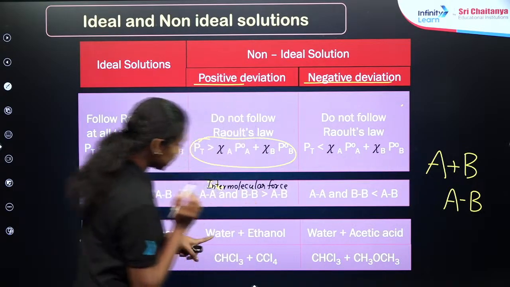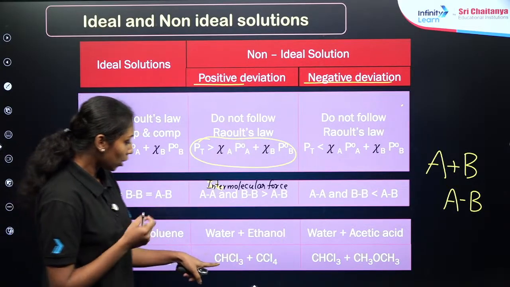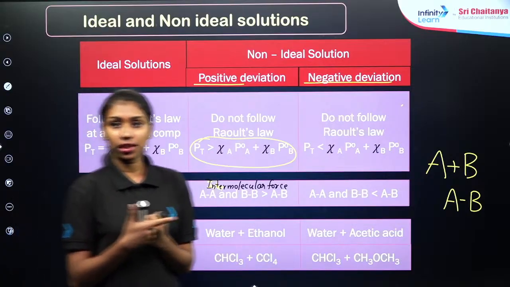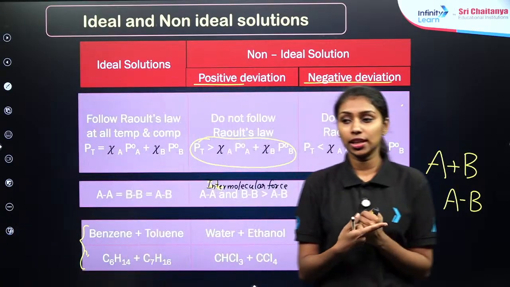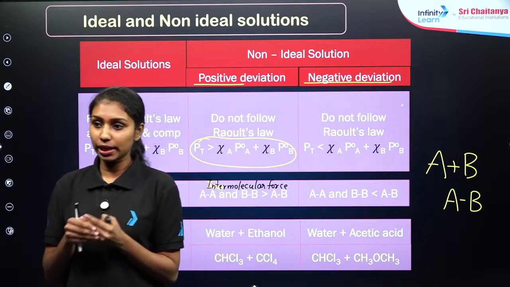Then some of the examples are given here. Water plus ethanol, that is an ethanol solution, and another one, chloroform plus CCl4 solution. Then what about the negative deviation? It should have less vapor pressure as compared to Raoult's law, right?